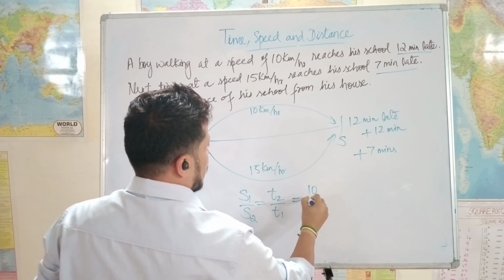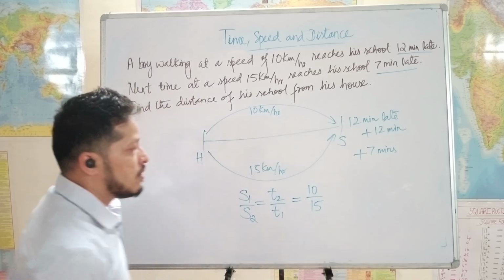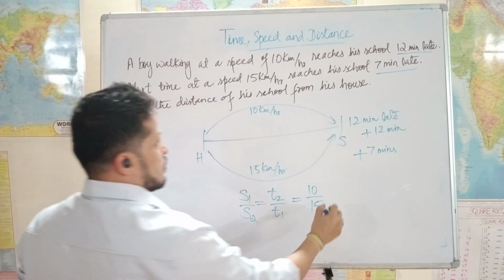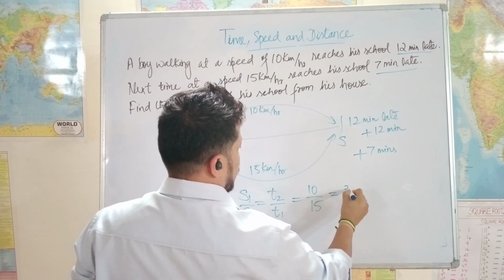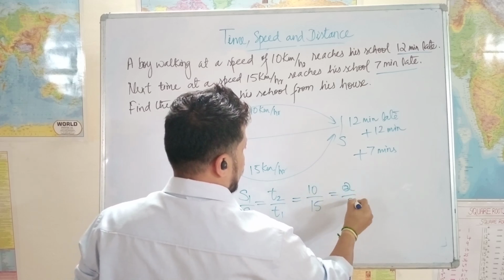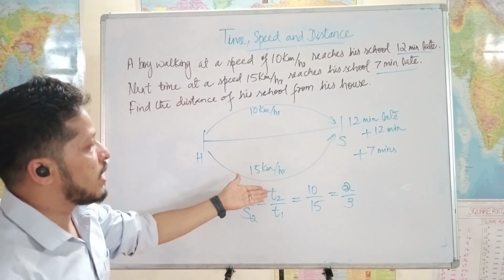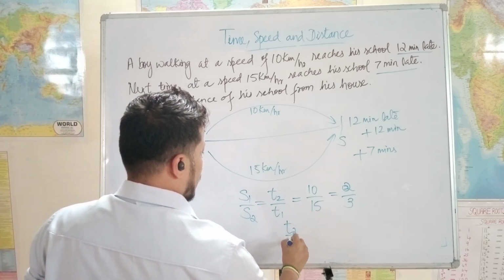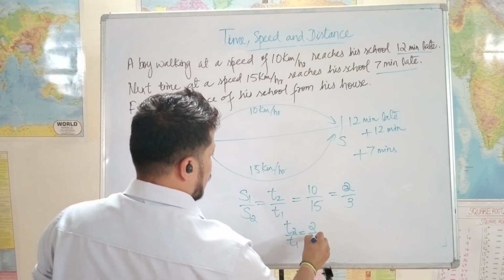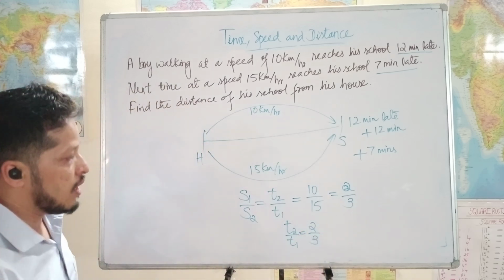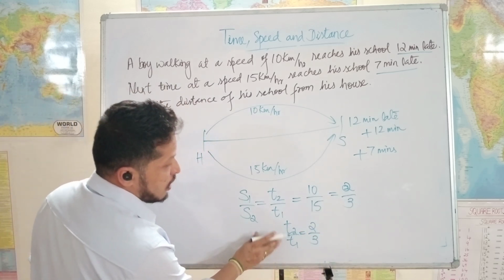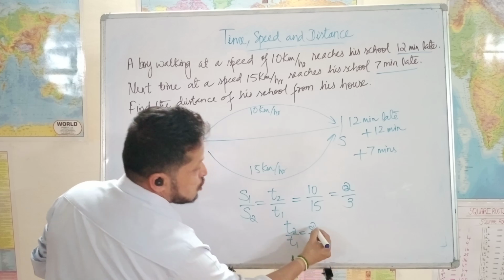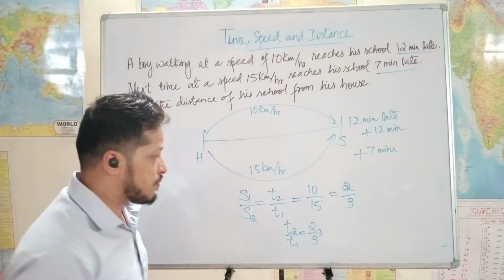That means 2 by 3. So T2 by T1 is equal to 2 by 3 is what it says. Here the difference between T1 and T2 is only 1 unit. This is 2, this is 3, right?